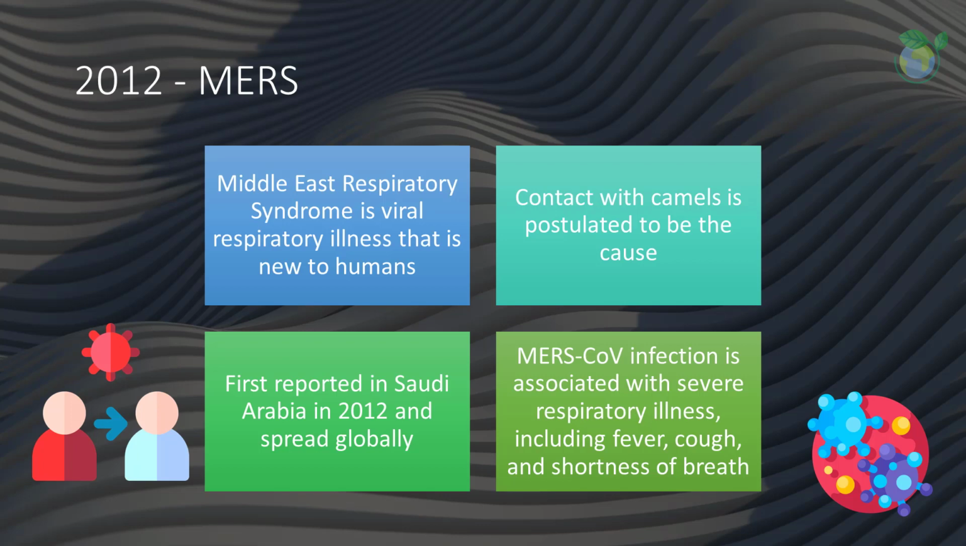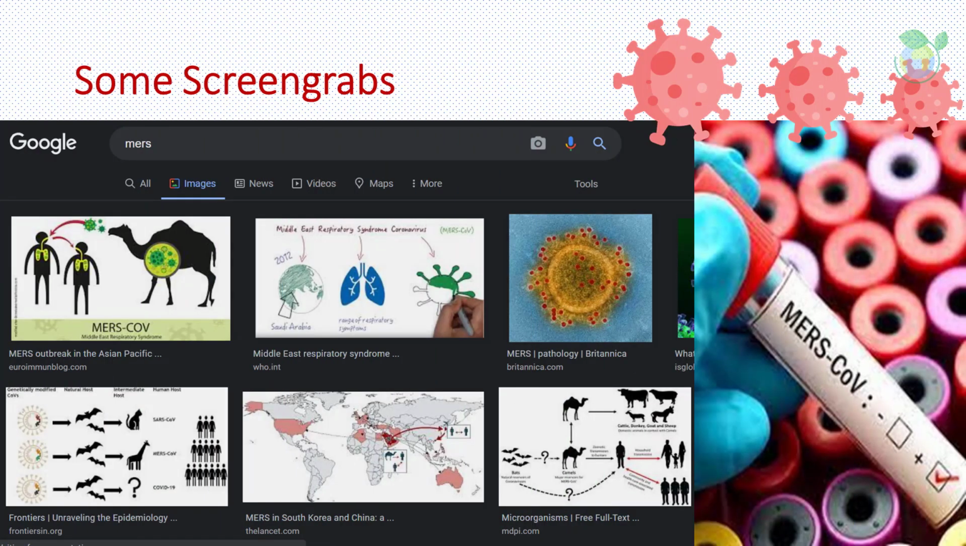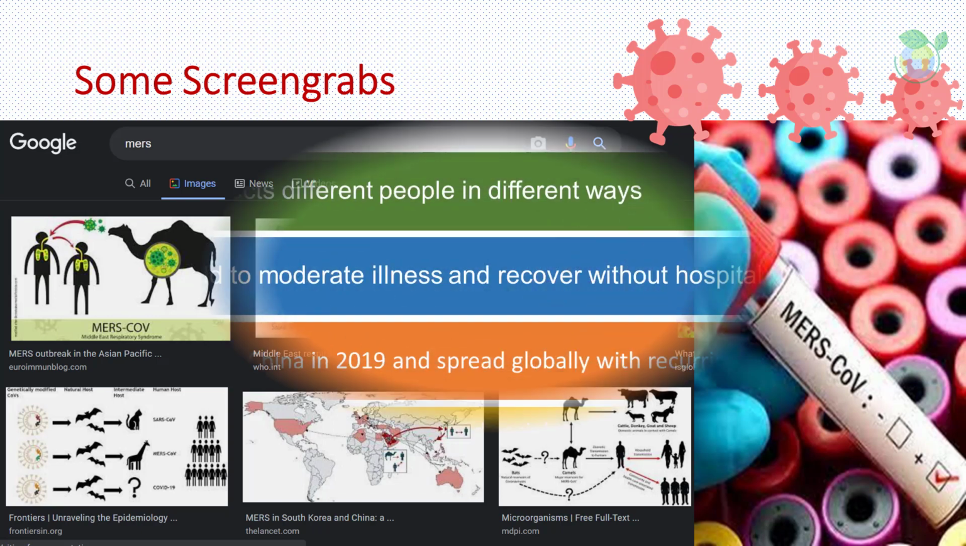MERS, or Middle East Respiratory Syndrome, is a viral respiratory illness that is new to humans. Contact with camels is postulated to be the cause, and it was first reported in Saudi Arabia in 2012 and spread globally. MERS-CoV infection is associated with severe respiratory illness, including fever, cough, and shortness of breath. Here are some of the images from the Google search screen grab on MERS.